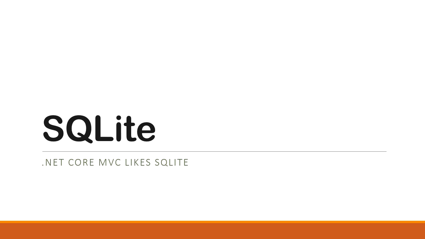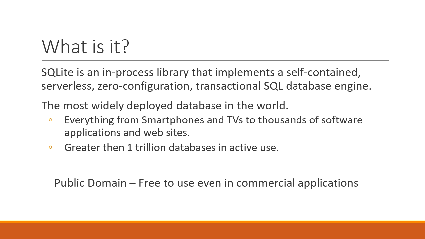Okay, so SQLite, right? .NET Core MVC likes SQLite and works very well with it. So it's an alternate database system we can use. First of all, what is it? It's an in-process library where basically a single file contains the entire database.